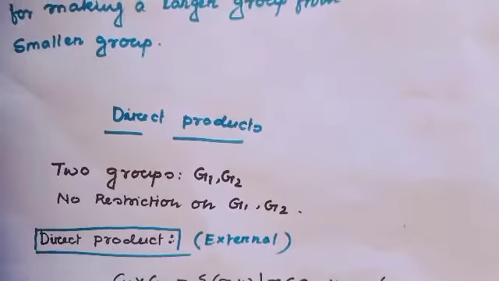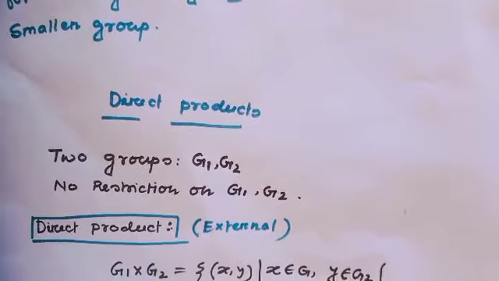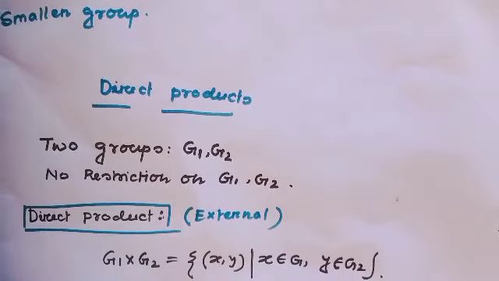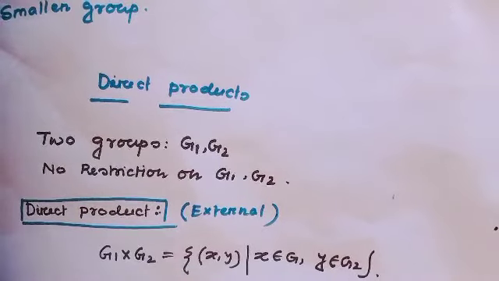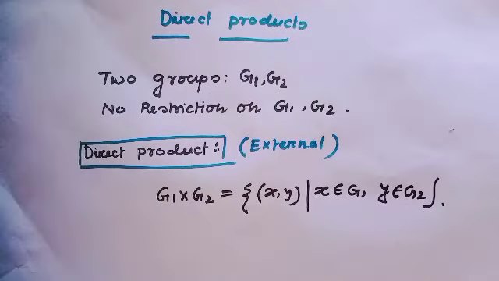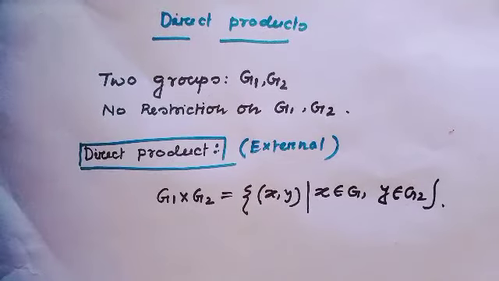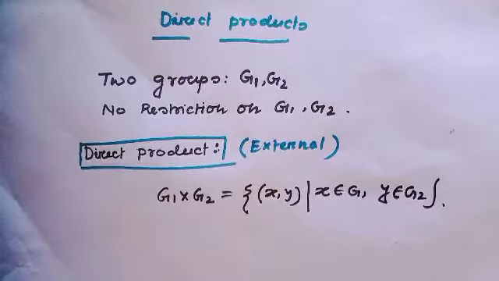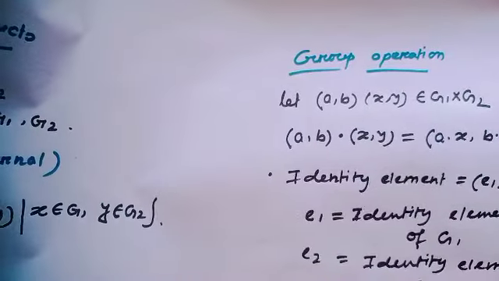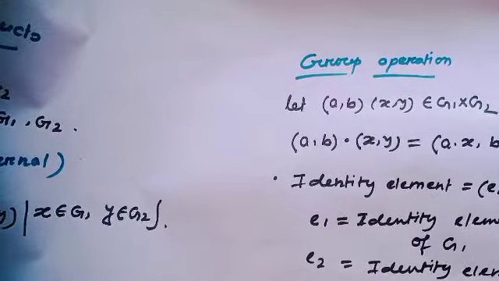The direct product, which is also called the external direct product, G1 cross G2, is written as (x, y), where the first component is from G1 and the second component is from G2. Okay? Well, what is the group operation? The group operation here is component-wise.